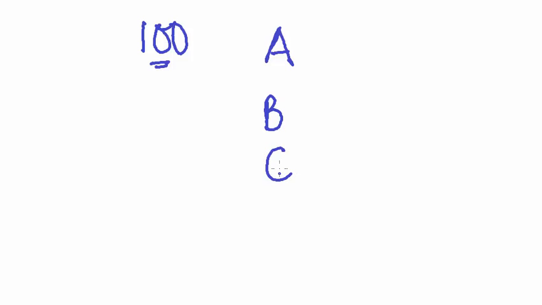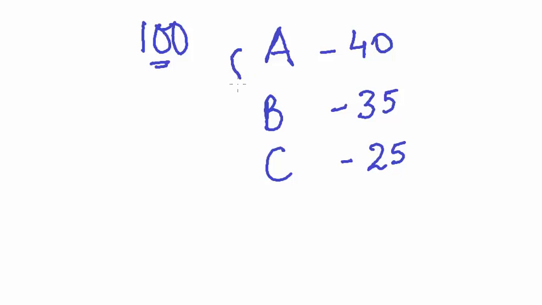Assume that there are 100 voters and three candidates A, B, and C. In the first round of voting, A gets 40 votes, B gets 35 votes, and C gets 25 votes. Now, none of the three candidates are able to secure 50 plus 1 votes. So, the voting process will go for the second round.